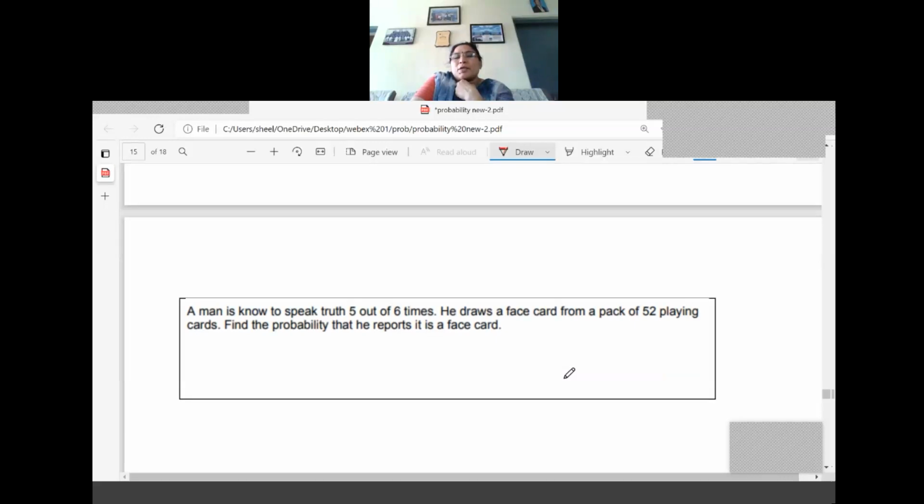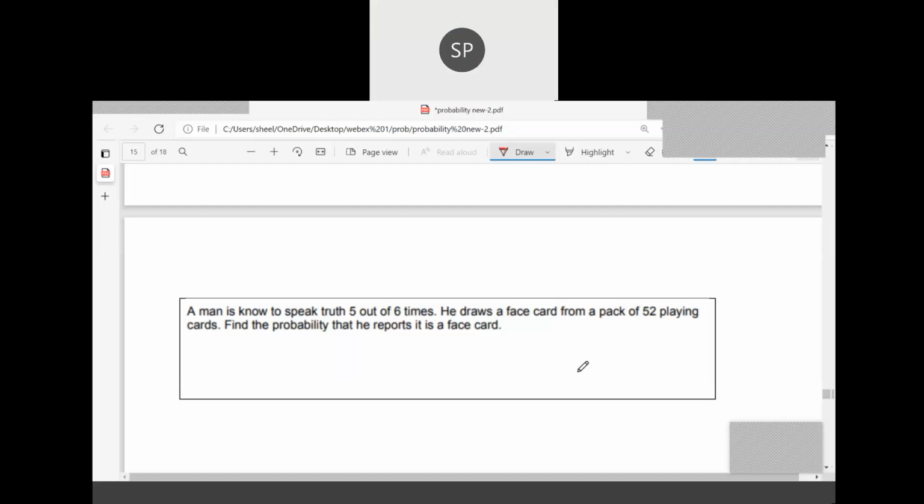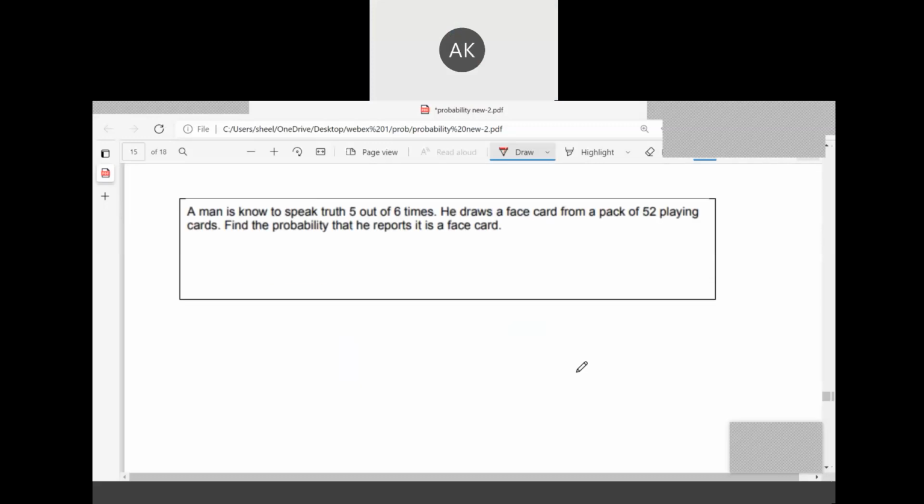A man is known to speak truth 5 out of 6 times. He draws a face card from a pack of 52 playing cards. Find the probability that he reports it is a face card. He speaks truth or lie. Think on that. Truth, ma'am. Then what is the probability? 5 by 6.